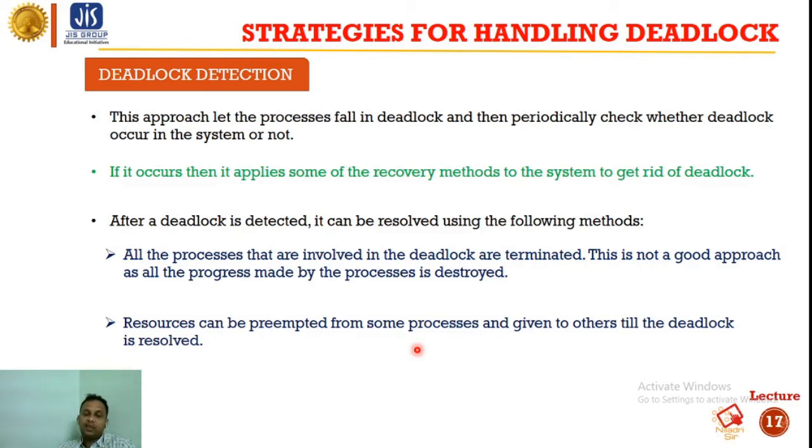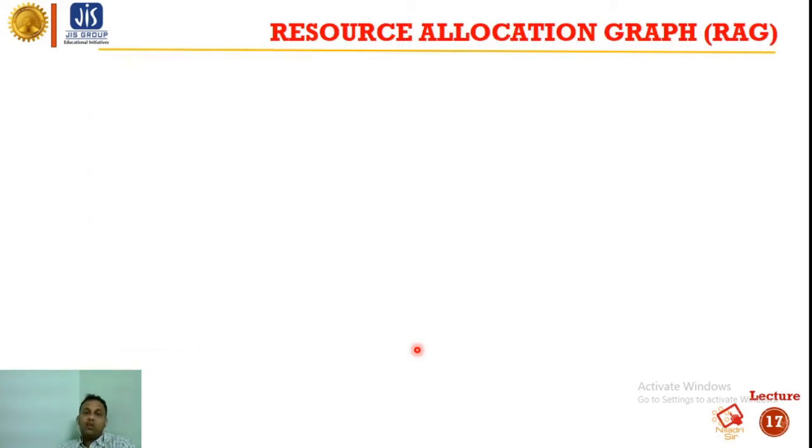We can preempt some resources. Now, what is a resource allocation graph? This is very important to check whether our system is in deadlock or not.